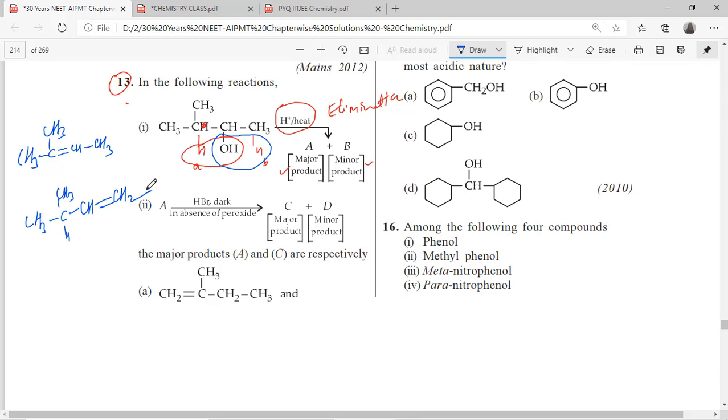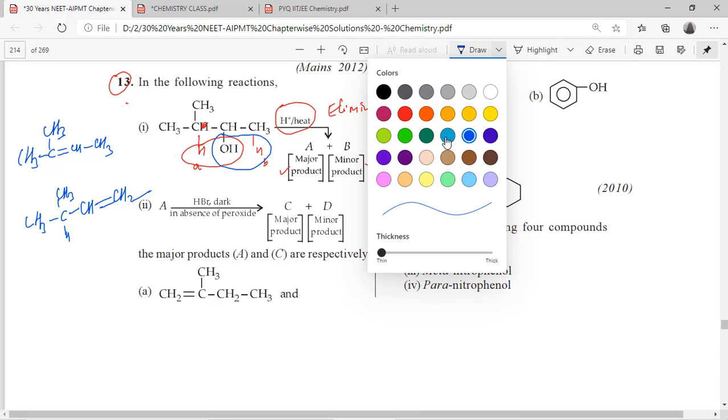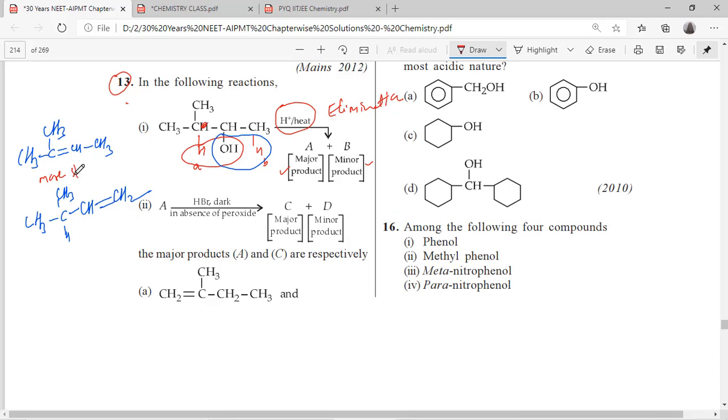Now according to the Saytzeff rule, the more substituted alkene is more stable. So which is more stable here? Obviously this is the more stable, that means the major product. So this one is A, major product, this is the minor. Now the major product reacts with HBr, H plus Br minus. According to Markovnikov rule, the negative particle attacks where there is a lesser number of hydrogens.